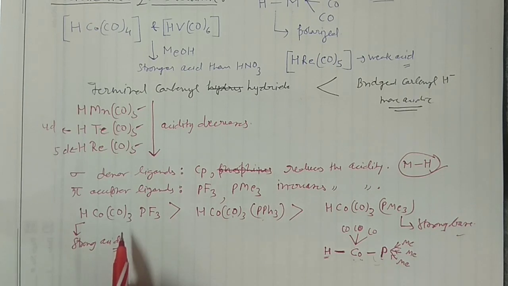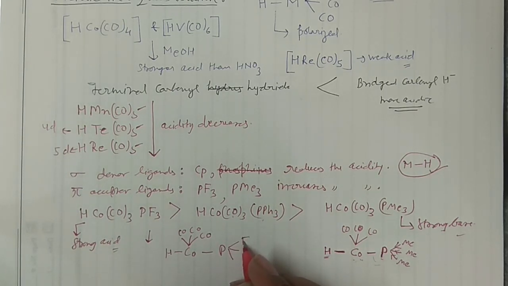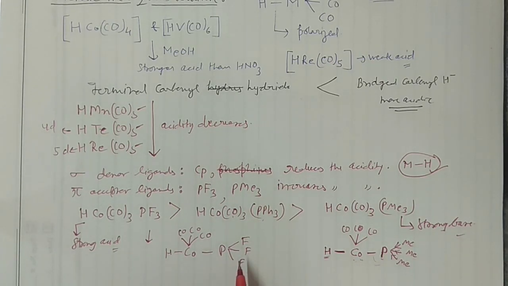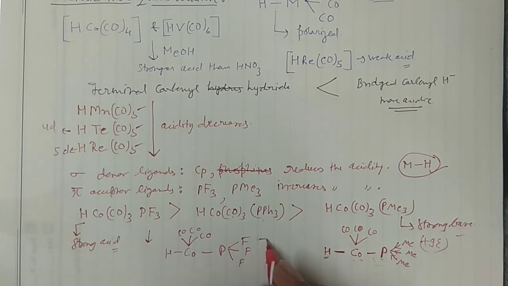When it comes to this particular compound, I am writing this also. Say this is H, this is Co, and my 3 carbonyls are here. And one is F, F, and F. 3 fluorines are here. You know the fluorine is having a very high minus I effect. See, these methyls are having plus I effect, and this fluorine is having minus I effect.